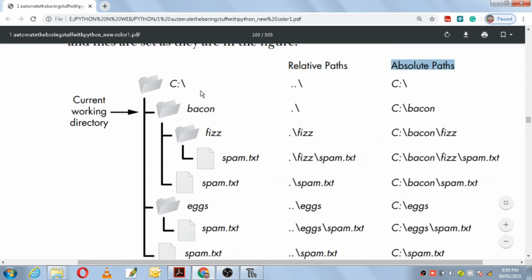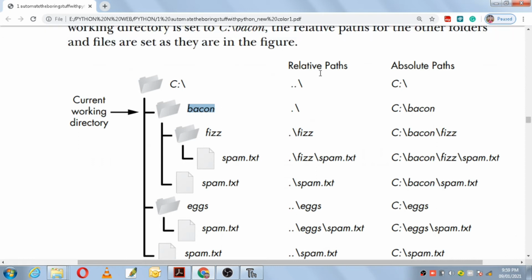Now initially, at the beginning, which folder do we have here? The root folder, which begins with a /. Under that folder we have a current working directory, that is Bacon. So in the relative path, this root folder is the parent of Bacon, and Bacon we are using as the current working directory.